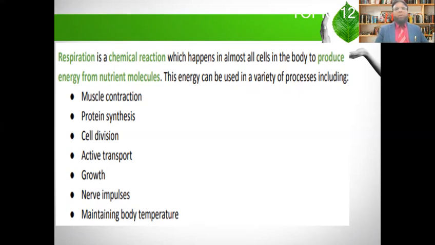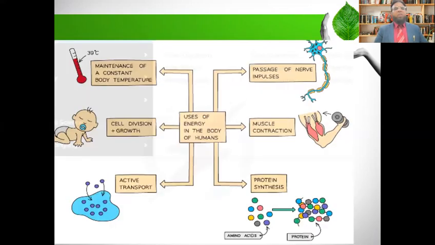Now come to the diagrammatical expression. See here, the uses of energy in the human body. The first, you can see, is maintenance of constant body temperature. Another is cell division or growth. When you are born, you are very small. After the division of cells, you grow in size, weight, and height. It is all because of the energy.